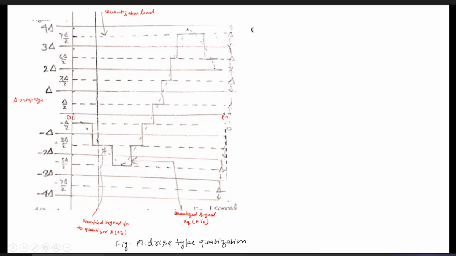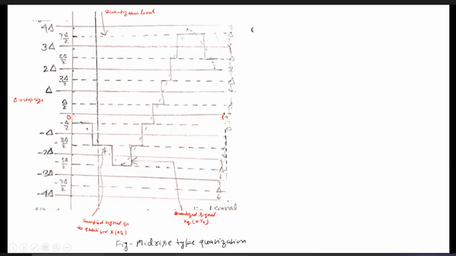Now, our analog signal is such that it first goes to the negative side and then goes to the positive side. The dotted one you can consider as a sampled value.